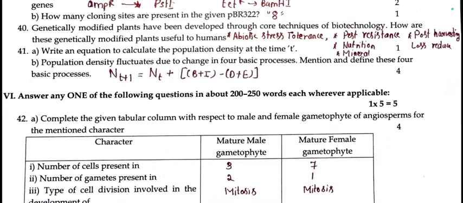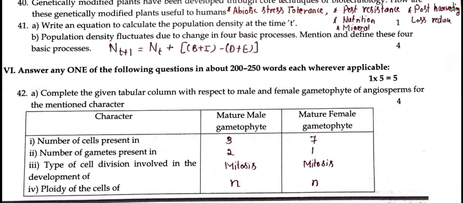40th question, genetically modified plants have been developed through core techniques of biotechnology. How are these genetically modified plants useful to humans? So you need to mention they tolerate abiotic stresses, pest resistance, then post-harvest loss can be reduced, nutritional enhancement and mineral usage is enhanced. Those points you need to mention.